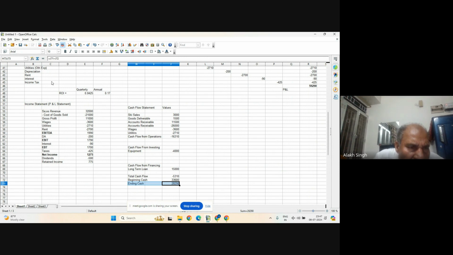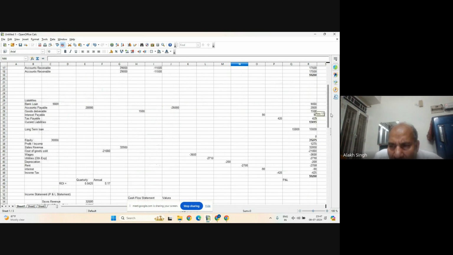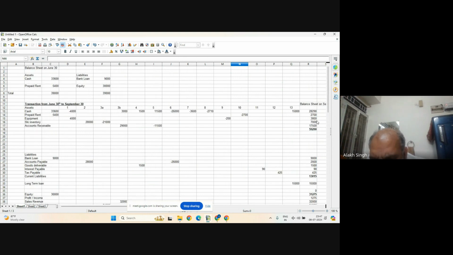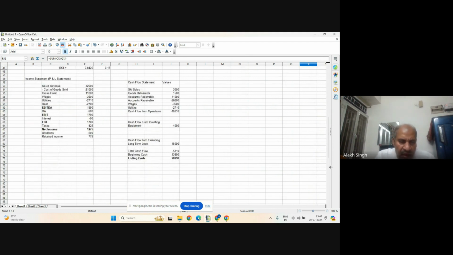That is what the bank means, the company should be having as cash. This must match here, part of the balance sheet. So our ending cash is 28,290. Yeah, this is part of the balance sheet. So our cash flow statement ending balance matched, and since our balance sheet has already matched, there is no error in accounting. And that's how we make these three statements.